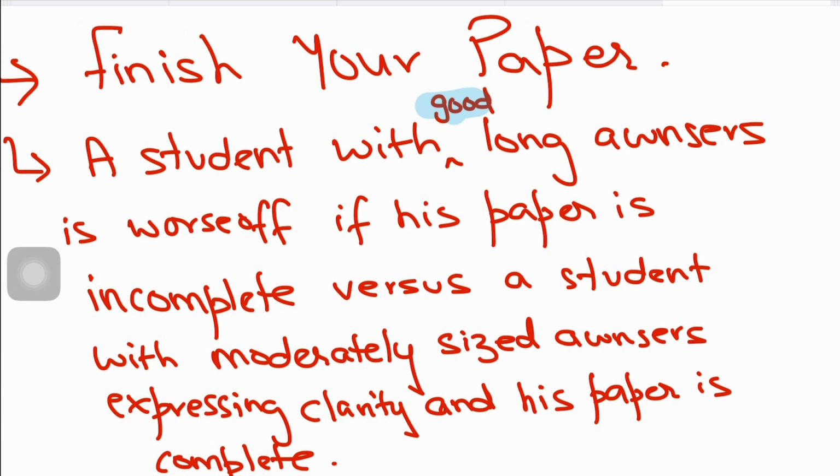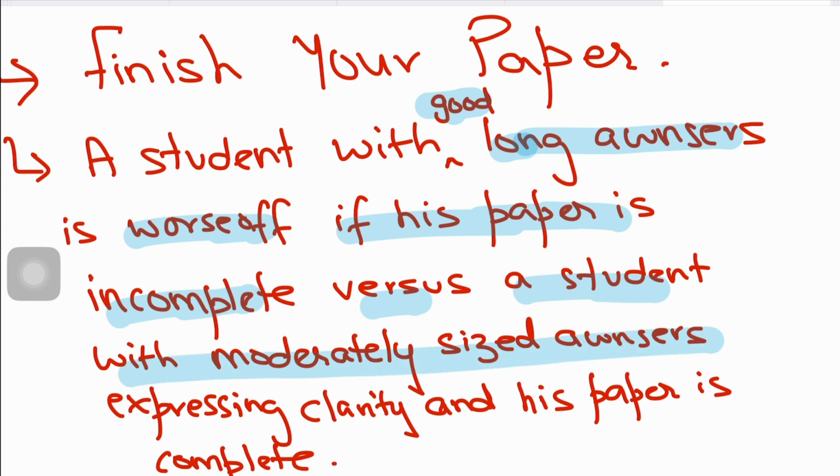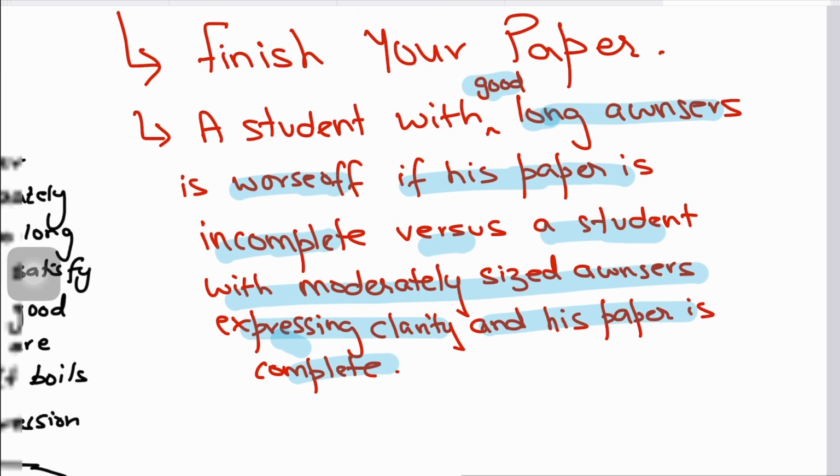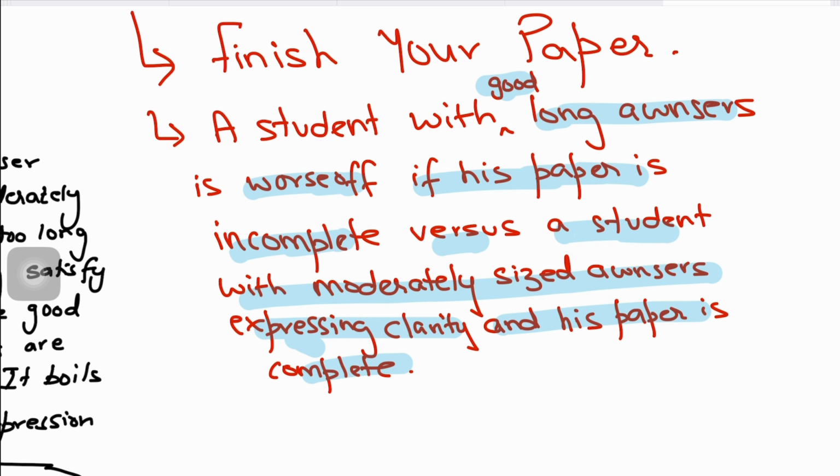This is very important. A student with good long answers is worse off if his paper is incomplete, versus a student with moderately sized answers expressing clarity and whose paper is complete. I'll repeat it. A student with good long answers is worse off. Why? Because his paper is incomplete. Versus a student with moderately sized answers but expressing clarity and whose paper is complete.